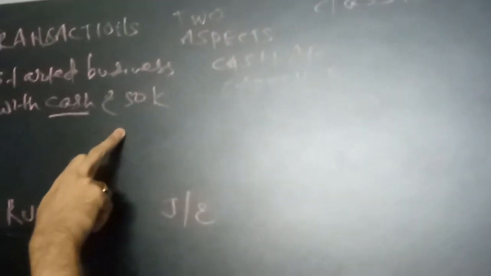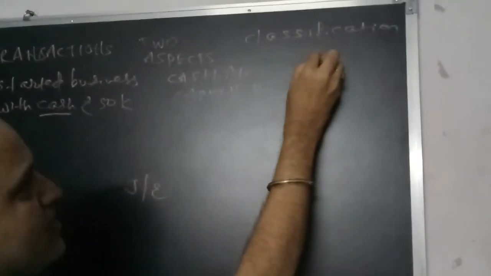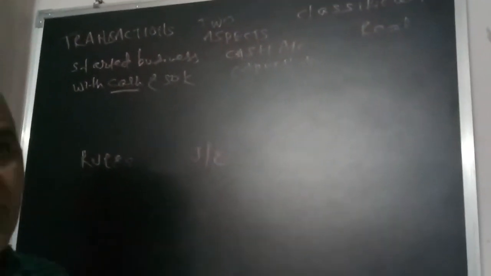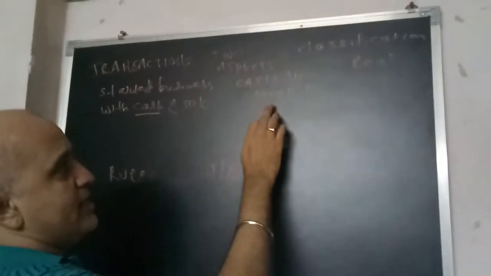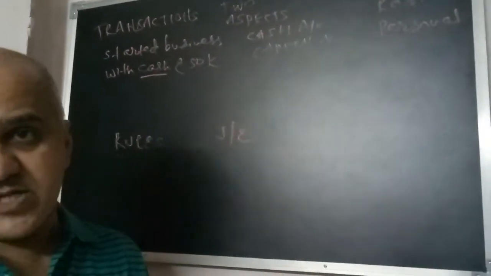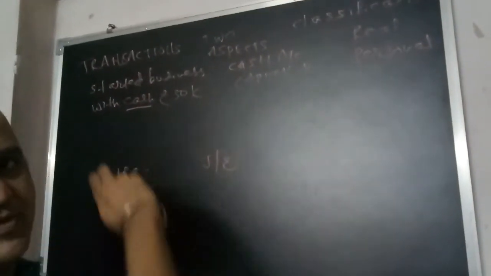Now you will come to know that in every transaction there should be at least two ledger accounts. Started business with cash of 50,000: there is a cash account and there is a capital account, that you have to identify. Now cash account, I must say it is a real account because it is an asset. It is a tangible asset because I can see the cash. And capital account is a personal account, representative of a person, because the owner brings the capital.